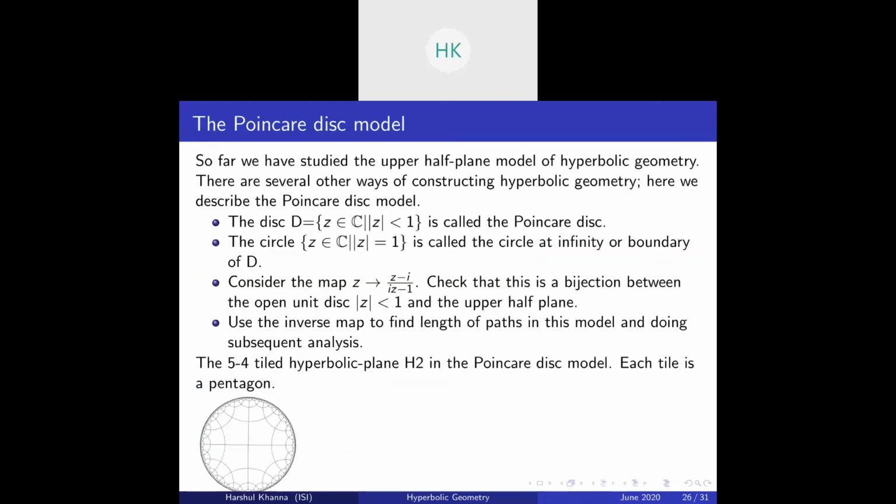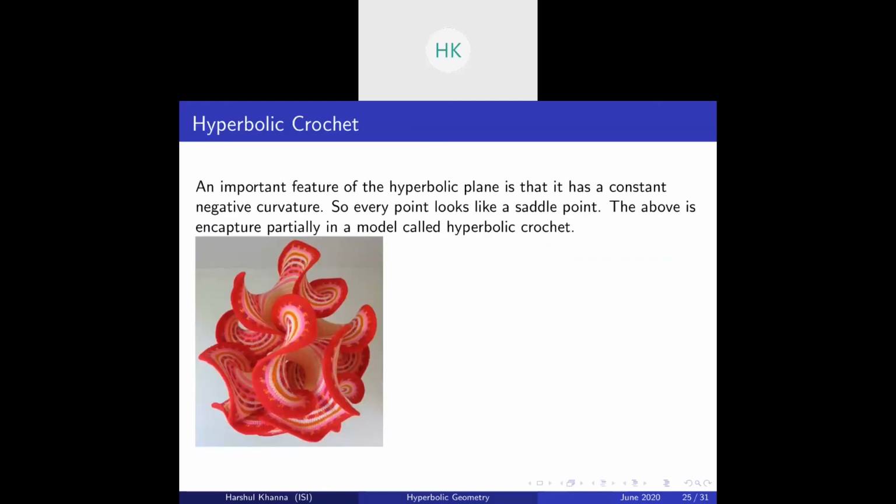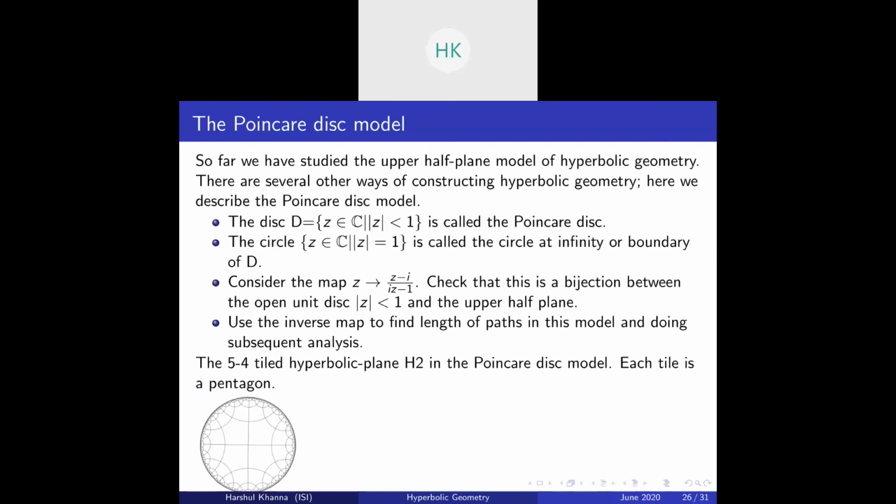Okay, now let's talk about other models of hyperbolic geometry. Note how I said that the boundary of the upper half plane is essentially the whole real line plus a point at infinity. That is equivalent to a circle topologically. So this gives us a motivation to consider a unit disk and plot our model on it.